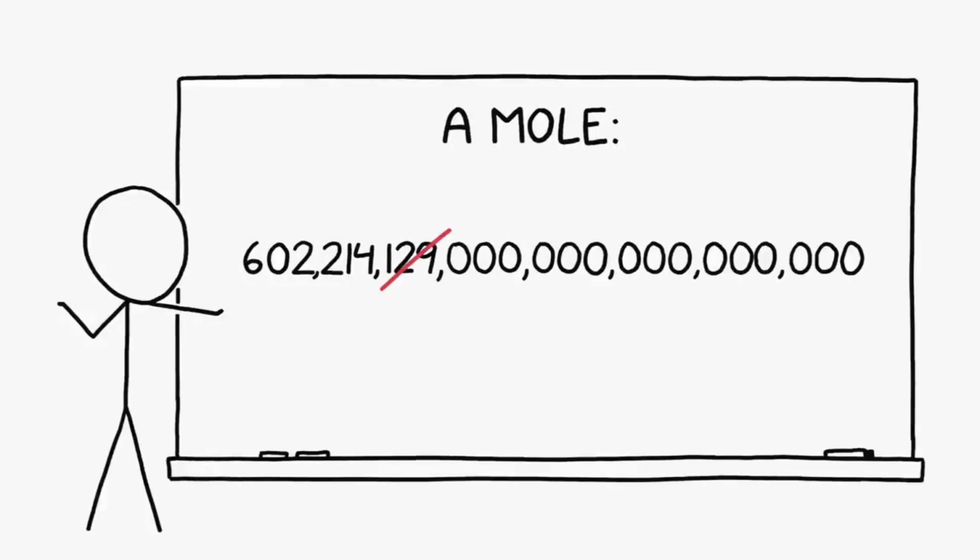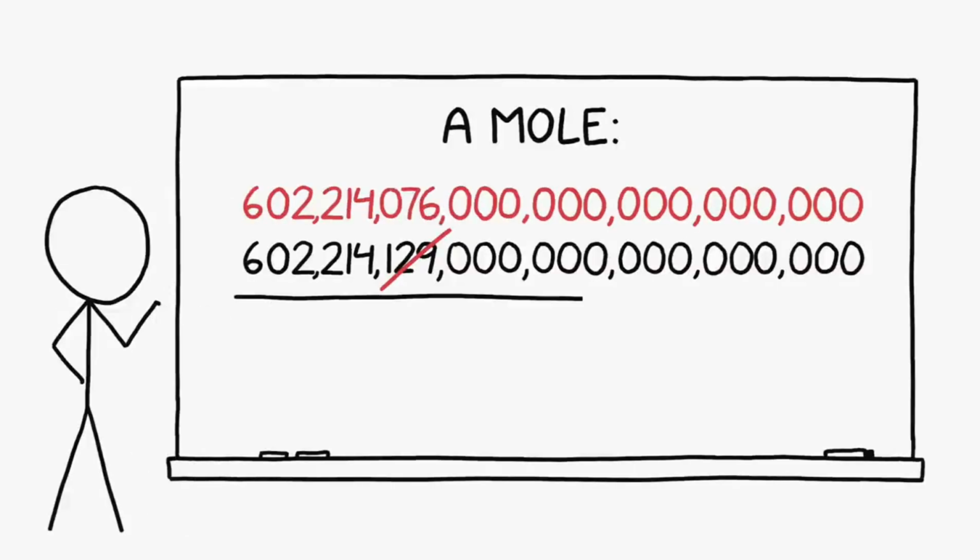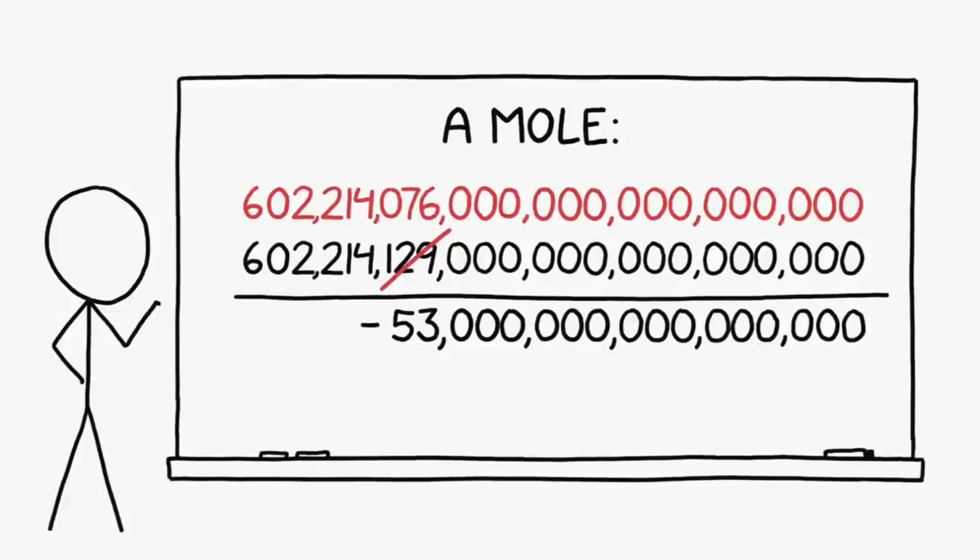Whoops, nope, update. The SI recently redefined the mole based on more accurate measurements, and now it's 602 sextillion, 214 quintillion, 76 quadrillion. Put one way, a mole is now 53 quadrillion less than it used to be. Put another way, a mole is now 0.000009% smaller than it used to be.